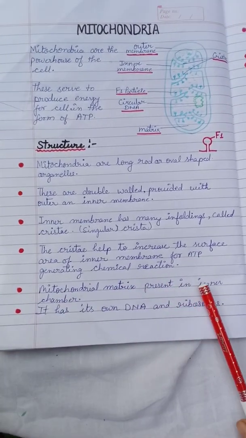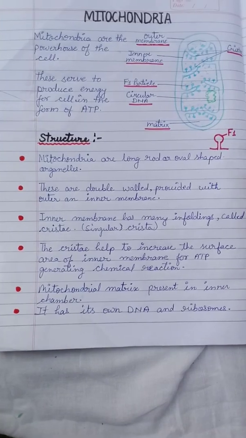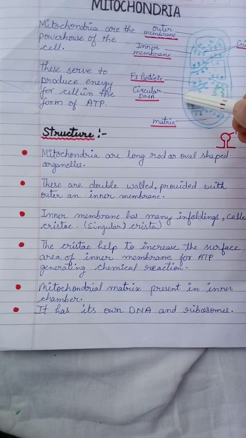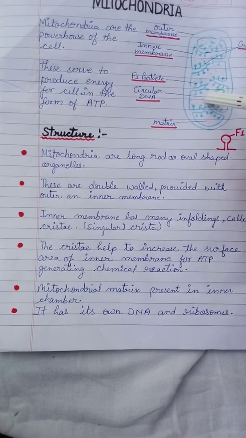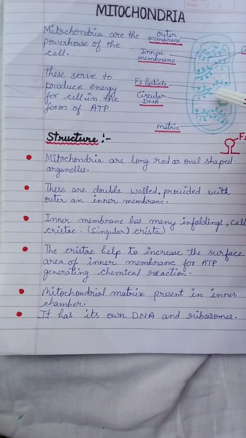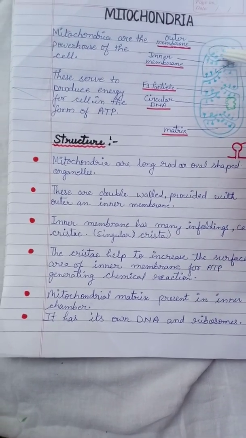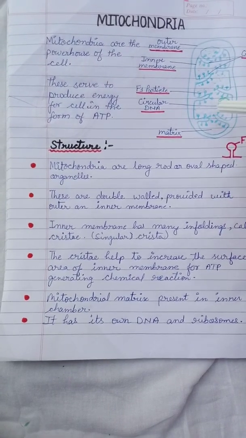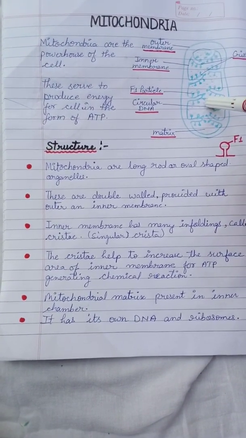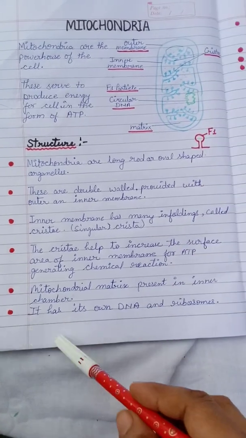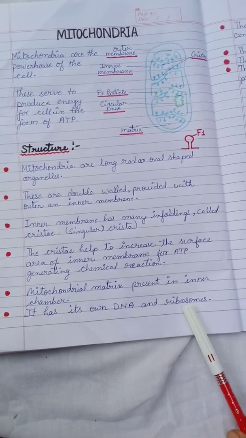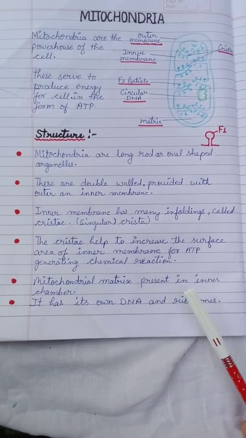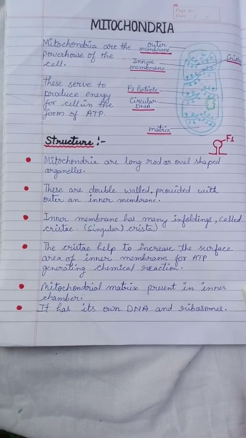The mitochondrial matrix is present in the inner chamber. You can see, the inner membrane is highly folded and forms finger-like projections called the cristae. And inside the inner membrane, you can see the inner chamber, an internal space, and it has a fluid-like structure that is called the mitochondrial matrix. It has its own DNA and ribosomes. Yes, mitochondria has its own DNA and ribosomes. That's why it can produce its own protein.